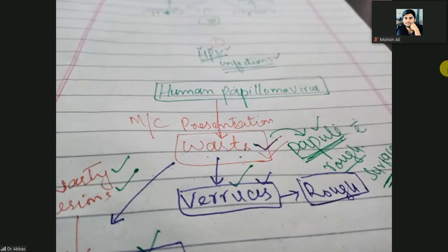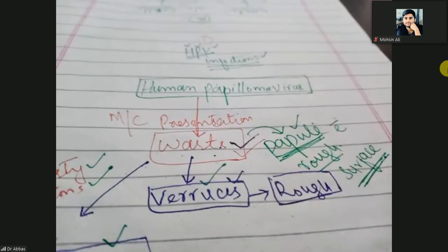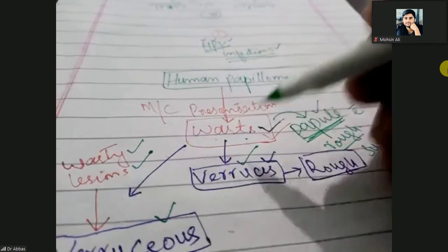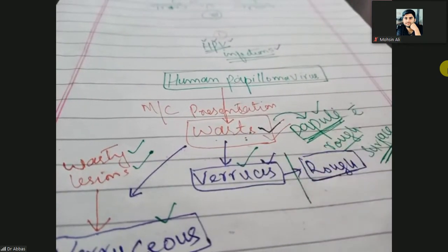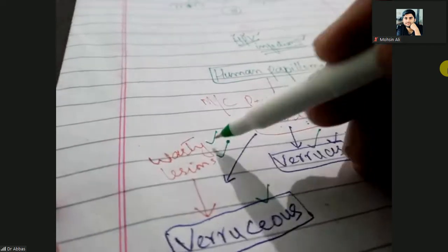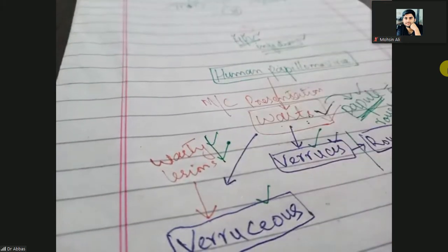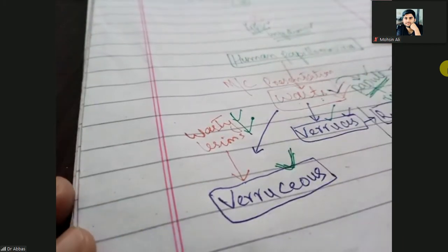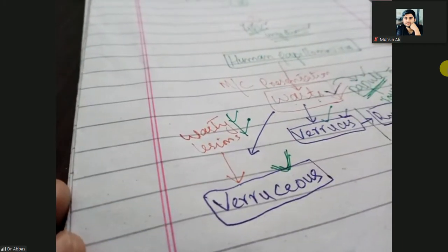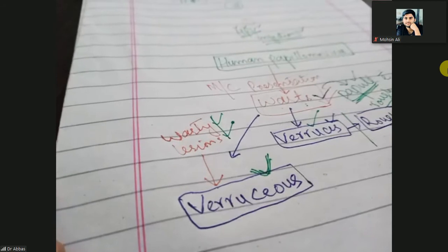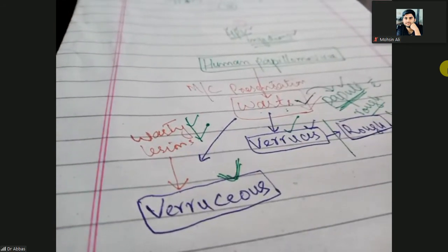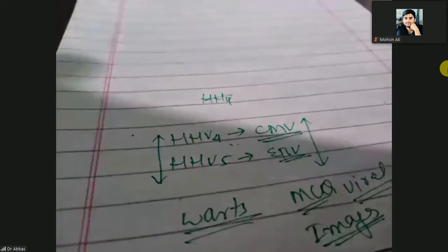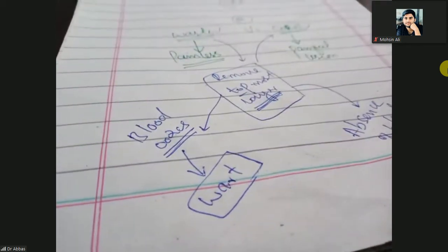Therefore, we call the warts verrucous, meaning rough, and the lesions are called warty lesions. Verrucous.